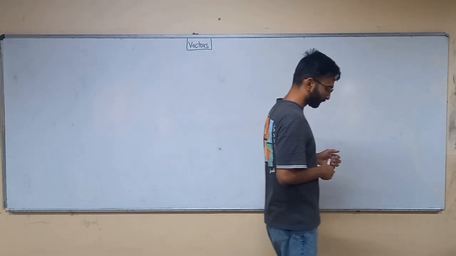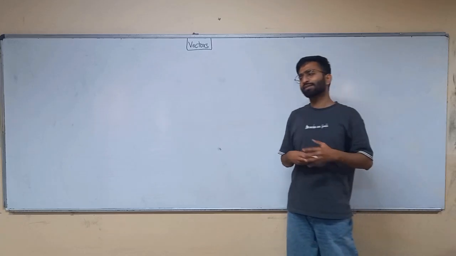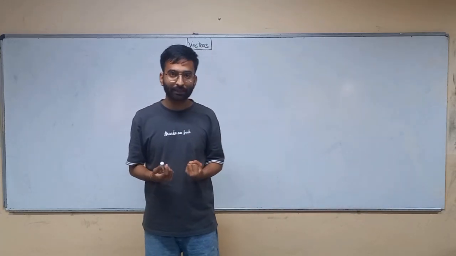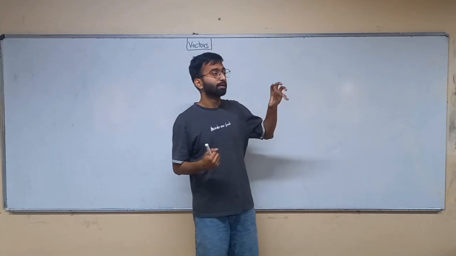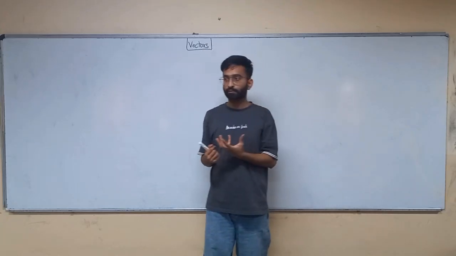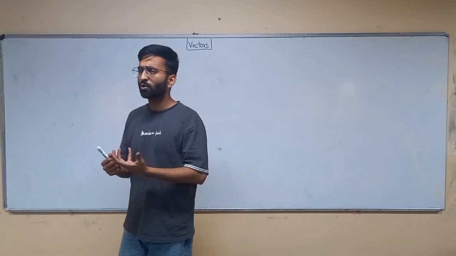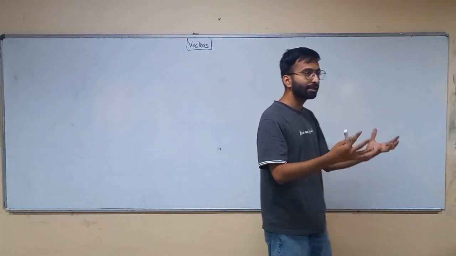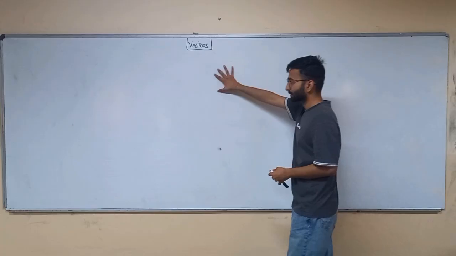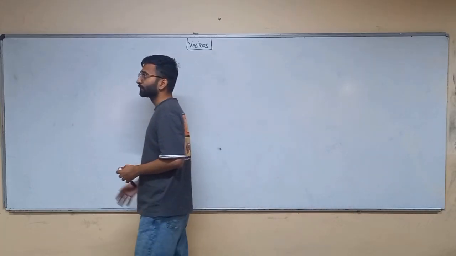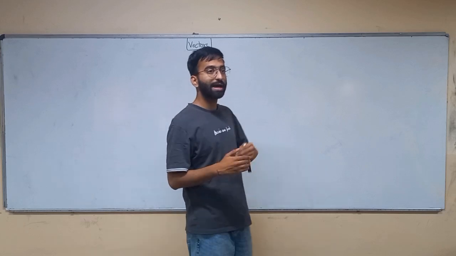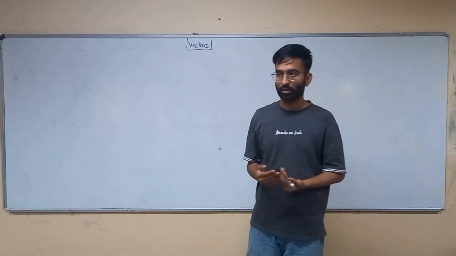So what is a vector first of all? All the things in this universe, this world, can be categorized into two categories. The first one is the scalar quantities, something which has only magnitude, not any direction. And the second category we call vector quantities. A vector is those quantities which have magnitude as well as direction associated with them.